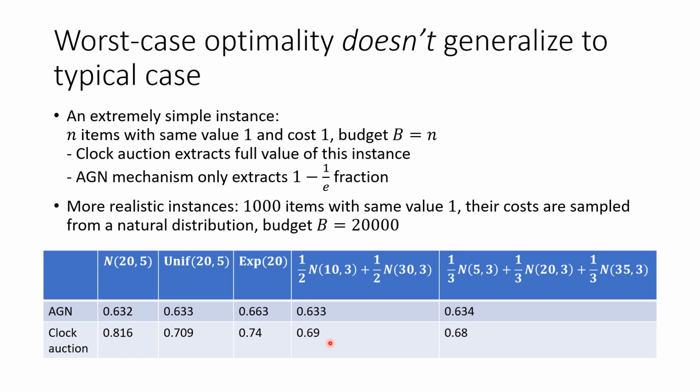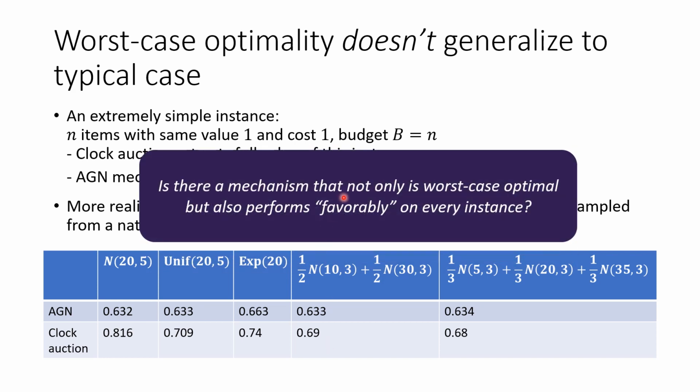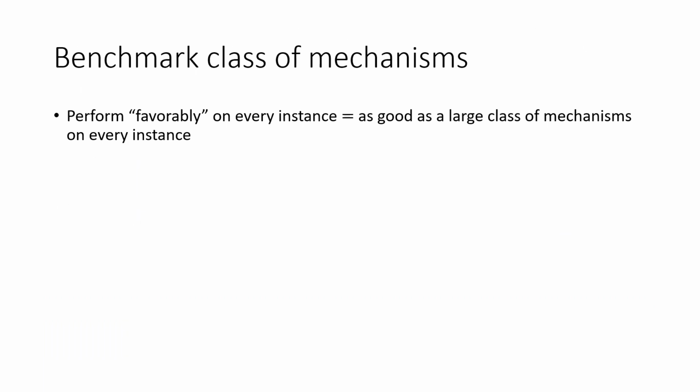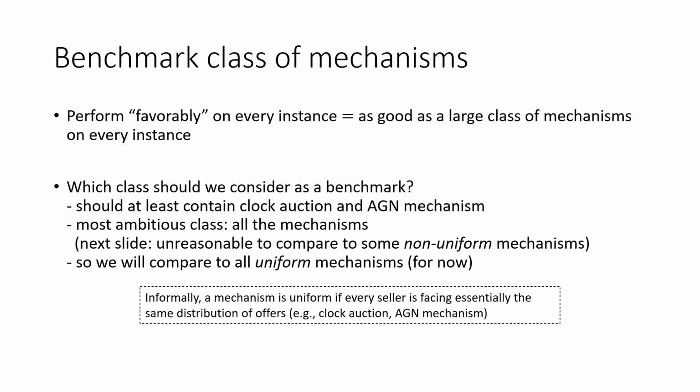Therefore, it's natural to ask, can we get the best of both worlds? Is there a mechanism that not only is worst case optimal, but also performs favorably on every instance? By performing favorably on every instance, I mean the mechanism has to be as good as a large class of mechanisms on every instance. But which class of mechanisms should we consider as a benchmark? At least we want this class to contain the clock auction and the AGM mechanism.